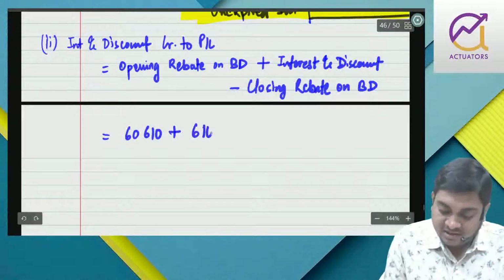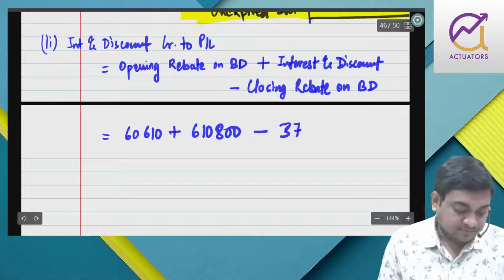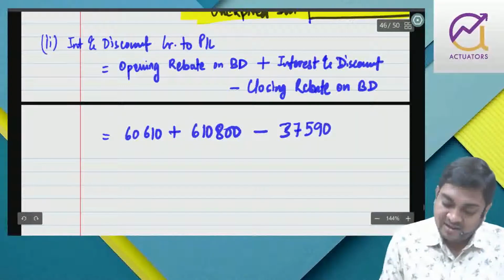So opening is how much? 60,610 plus 610,800 minus 37,590.